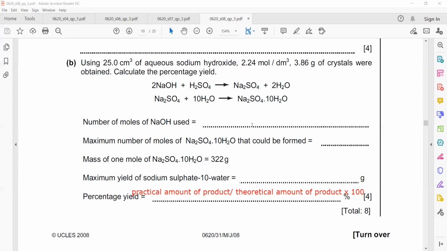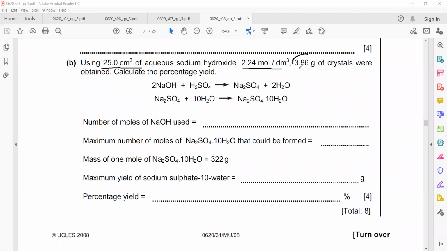So I will solve an example question so you will understand how it is done. The same way, this is also related to moles, so it's not a new topic. In the question, 25 cm³ of sodium hydroxide, 2.24 mol per dm³, 3.86 gram of crystals were obtained.